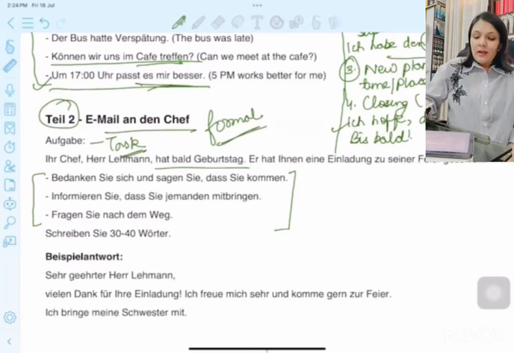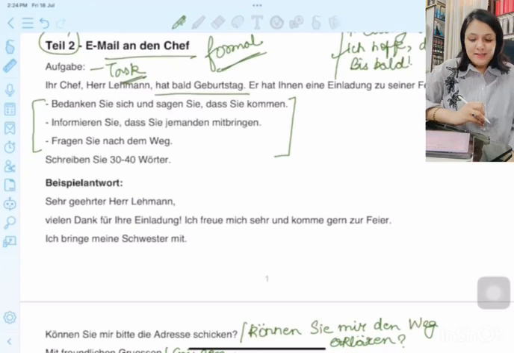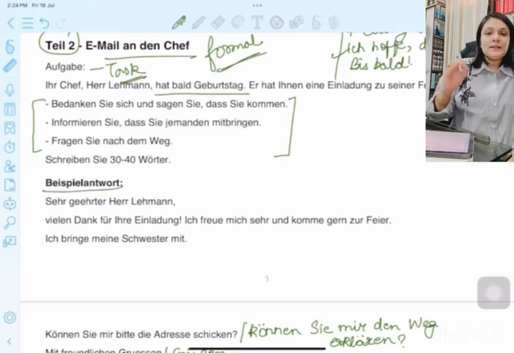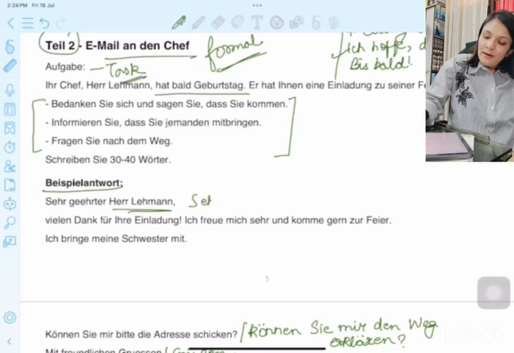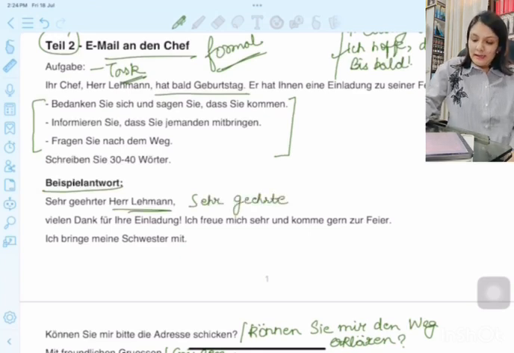Okay, now if I tell you the Beispiel answer, that means a sample answer for this one, always and always start your email with Sehr geehrter, the name of the man, or if you're writing to a female, it would be Sehr geehrte and then the name of the lady.